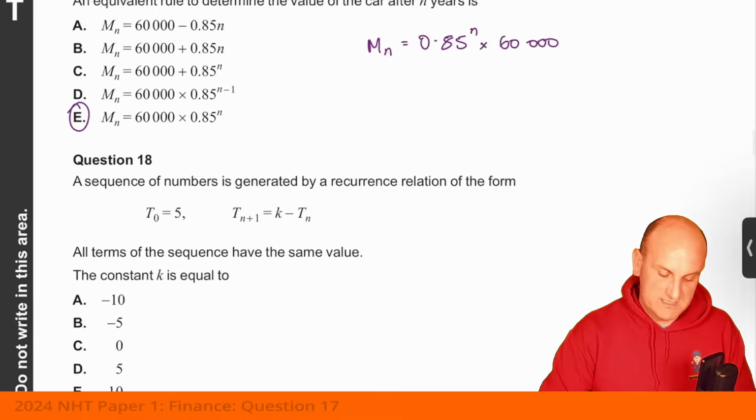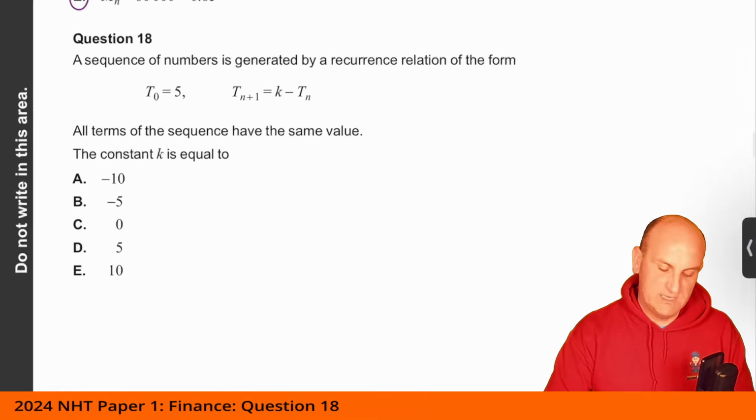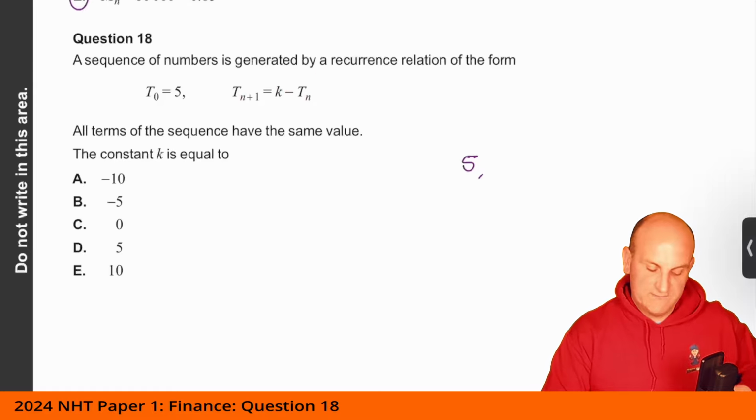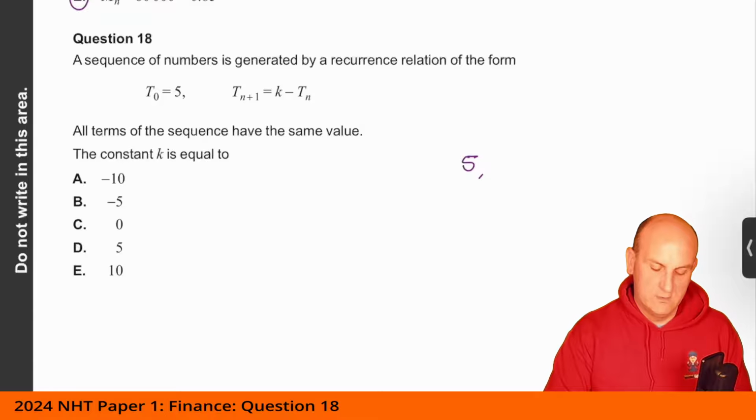Okay, interesting stuff. A sequence of numbers is generated by a recurrence relationship of that form. And again, I've seen questions like this before where they throw people. That's my first term, so it's going to start with 5. And it says, to get to my next number, I'm going to take some constant and get to my current number. All terms of the sequence have the same value, and the constant is going to be equal to.